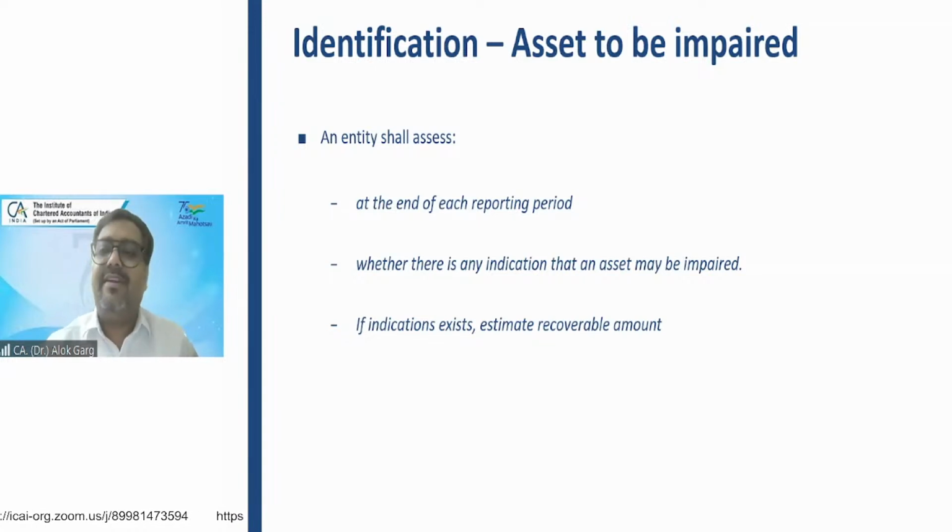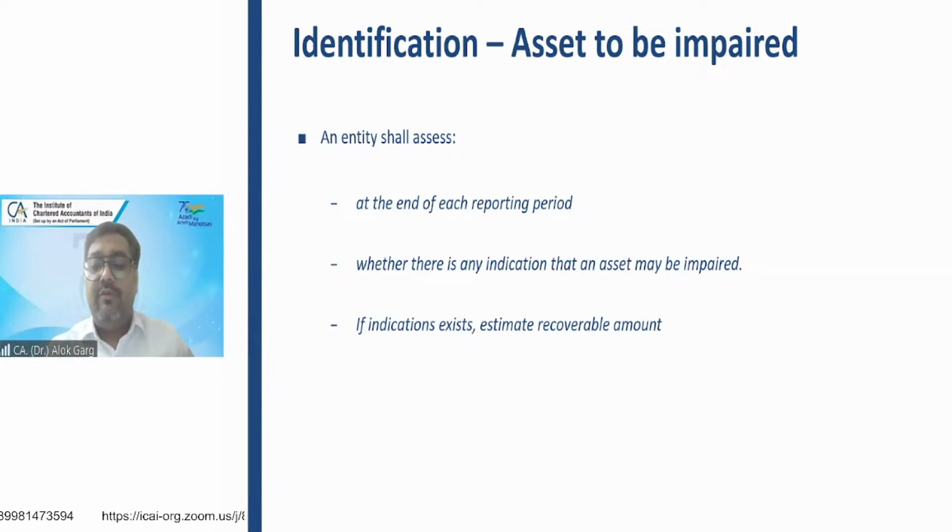For example, you have decided that yes, my land and building needs to be impaired, because some indicators are there. Some indicators are saying that the market value of the properties has declined. There is no buyer in the market. It is substantially declined. There is an indicator. Since there is an indicator, now you have to find a value. So how will you find the value? You have to engage the valuer. The valuer will tell you this is the value of your property as on this date.